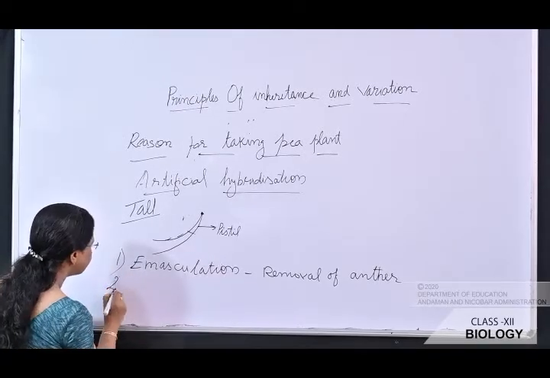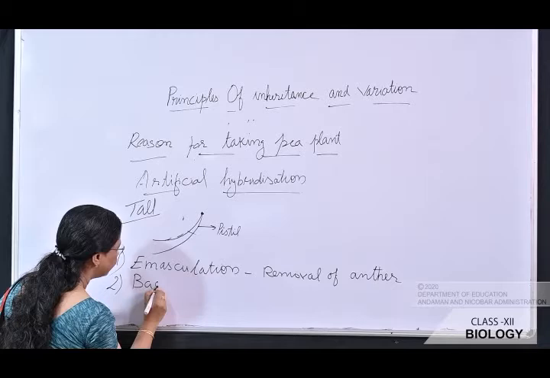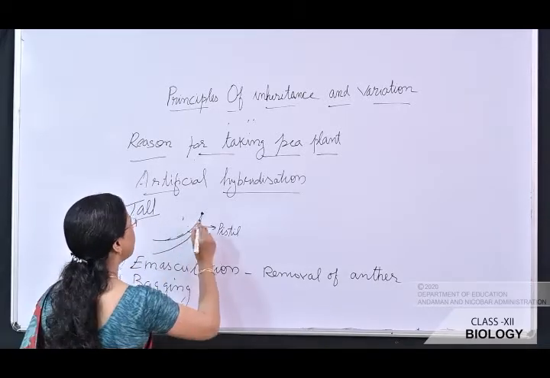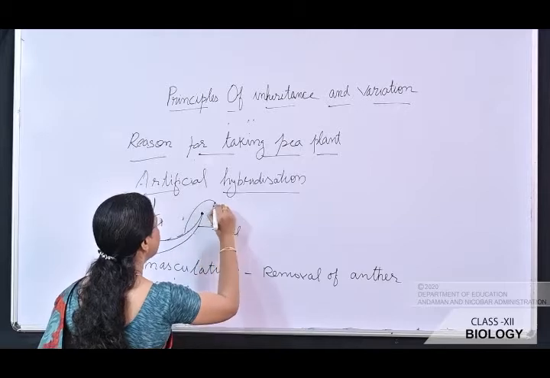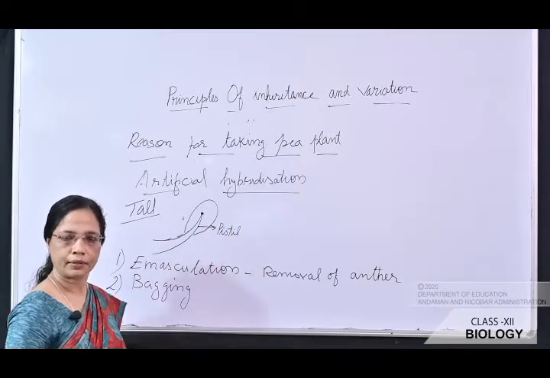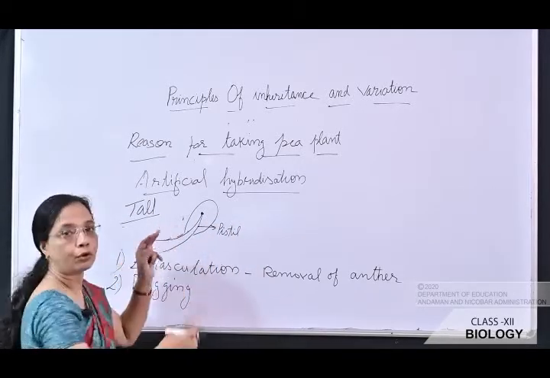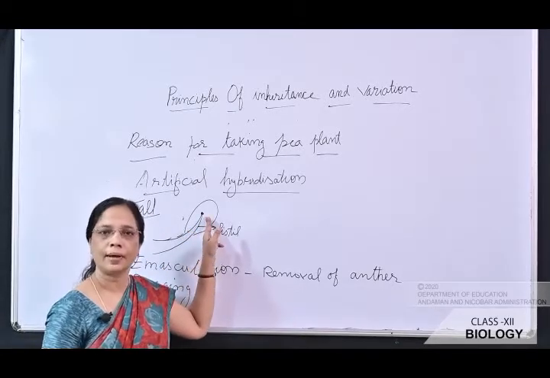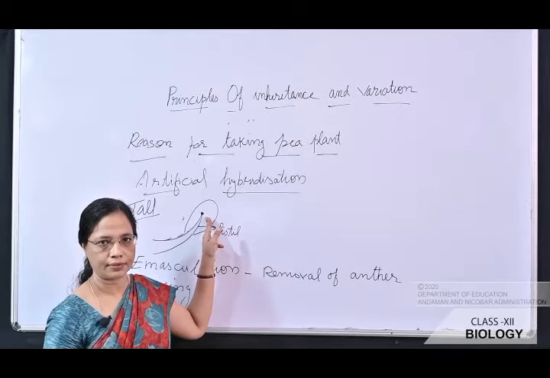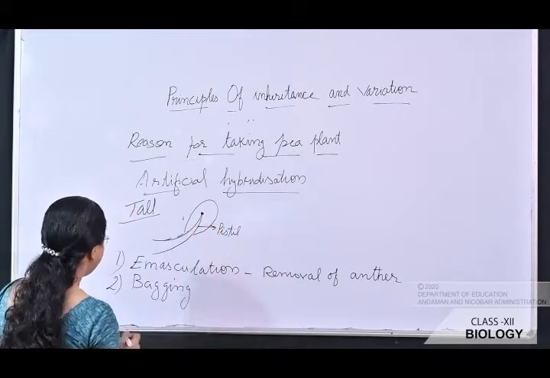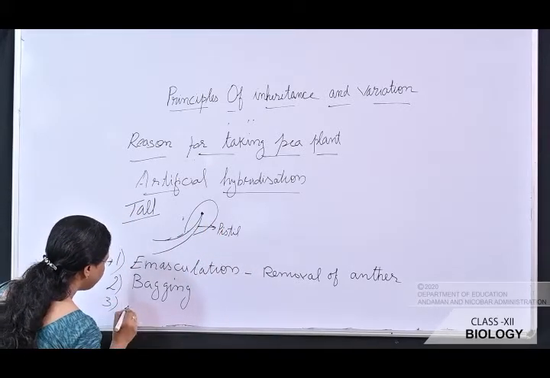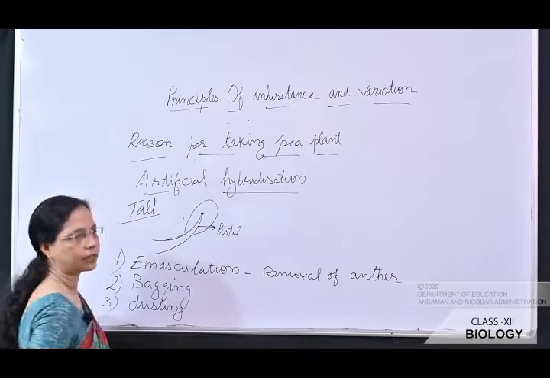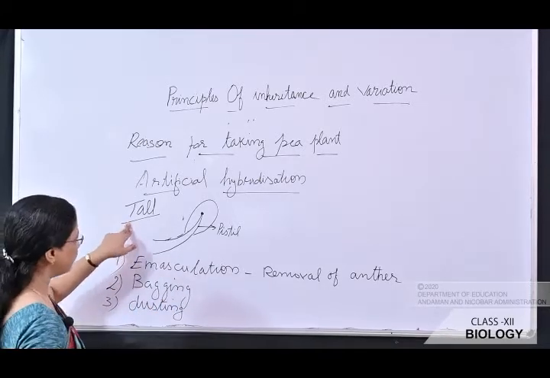The next step is bagging. So what is bagging? The pistils are covered by a butter paper. Why is bagging done? In order to prevent contamination of the stigma with undesirable pollen grains. Okay? And then the third step is dusting. So what is dusting?